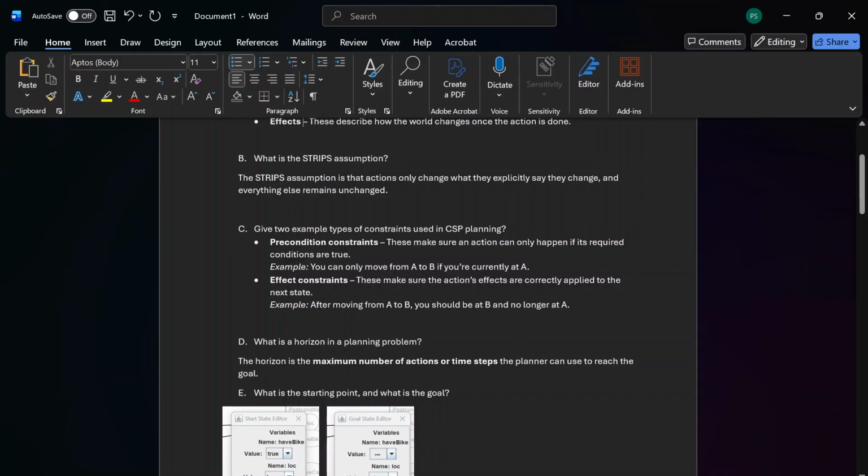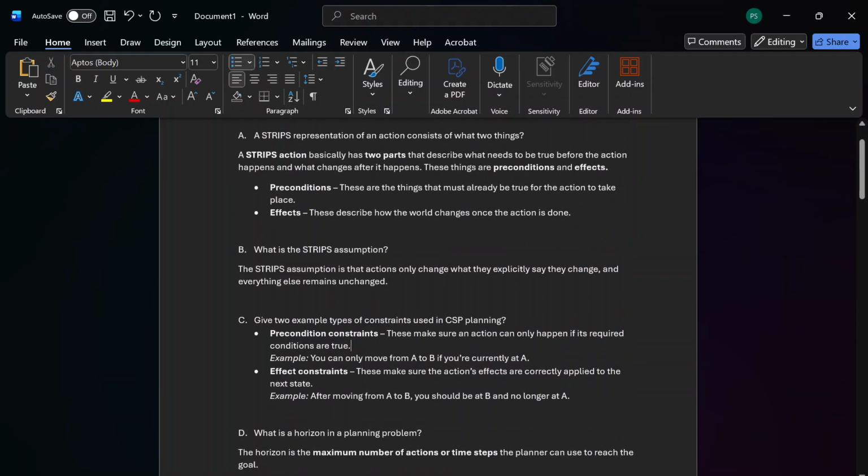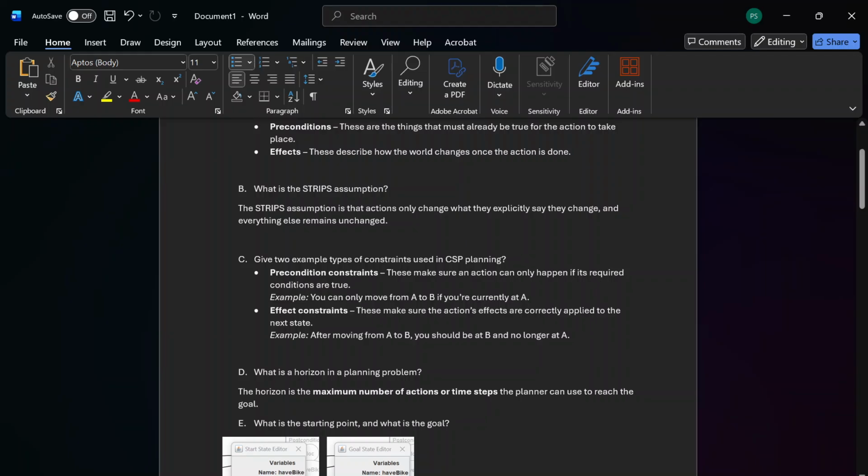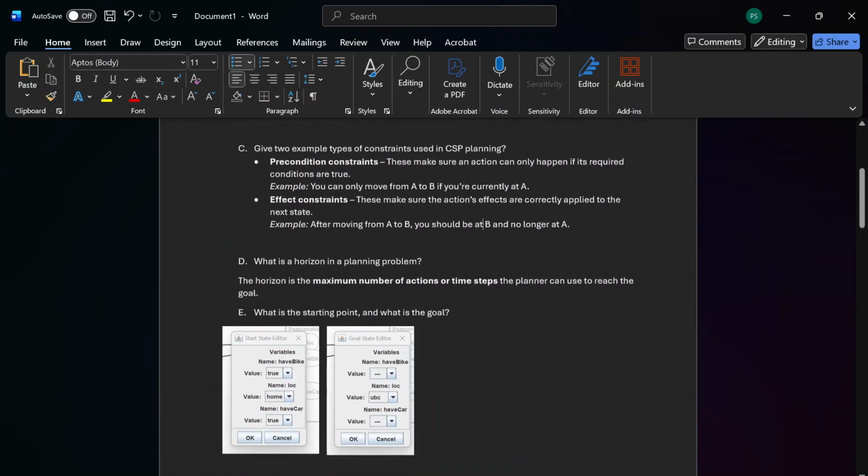So the third was asking for examples of constraints in CSP planning. The first was the precondition constraint. This makes sure that an action can only happen if its required condition is true, same as the first one. So an action only happens when the preconditions are met. And the second thing is the effect constraint. This makes sure that the action's effects are correctly applied to the next state. So for example, moving from A to B, you should be at B and no longer at A. So it's just basic things.